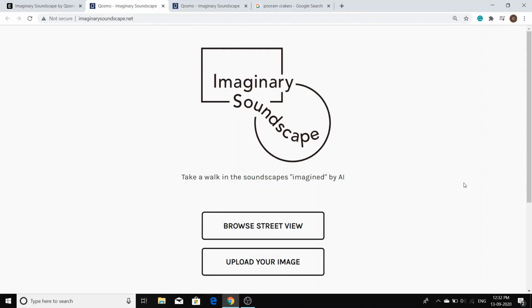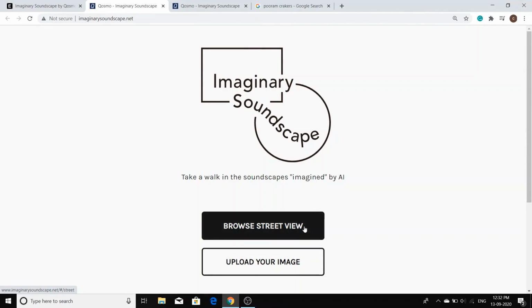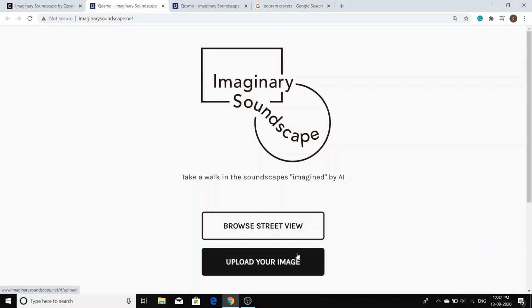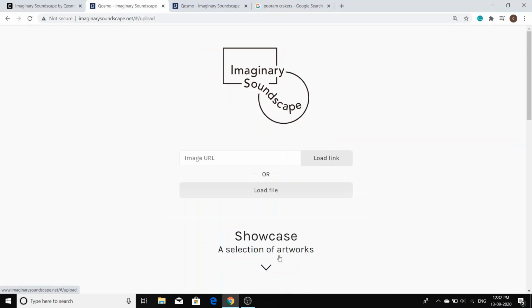So now let's demonstrate our experiment. We have two options here. Either I can go for browse street view or upload your image. First, I'm going to select upload your image. I have already downloaded some images to my PC, so I'm going to load the files.